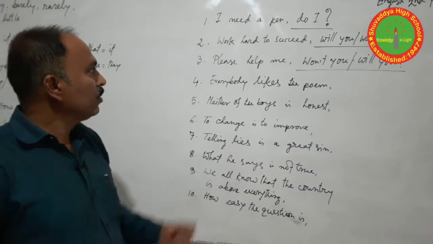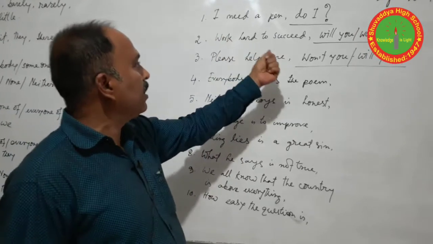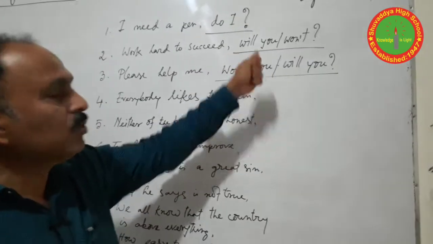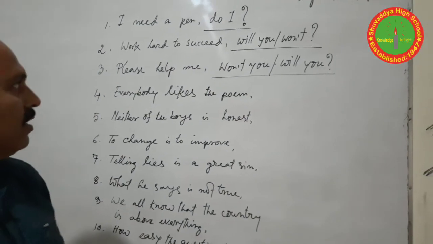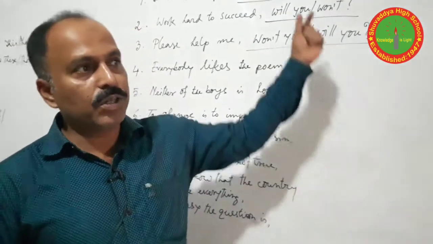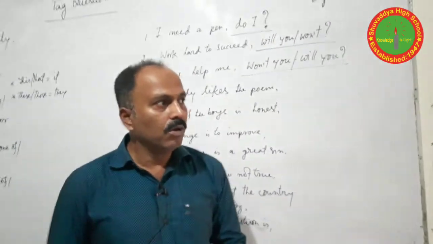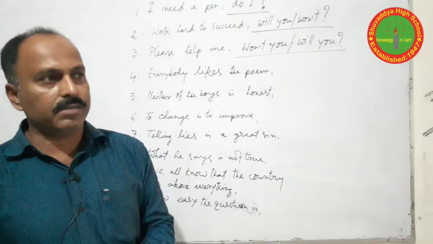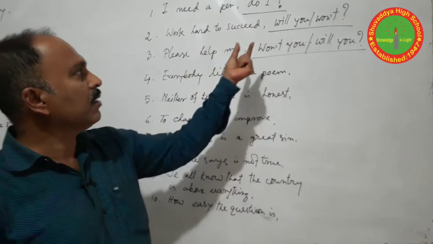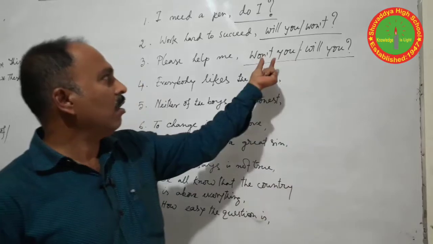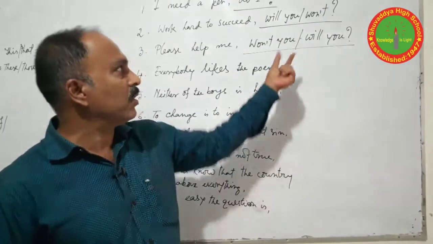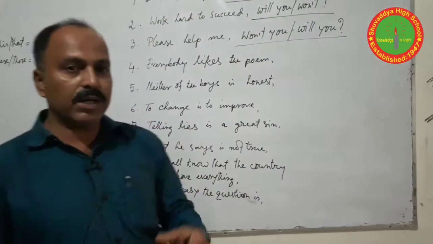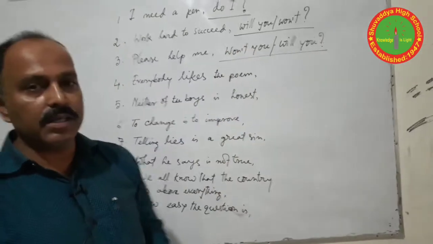Okay. So for the imperative tag, many times we should use will you as a common answer. In an imperative sentence, you should use the answer will you only for the sentences with let's or let us. Otherwise, for all other sentences you can write will you or won't you. If the statement is negative, then you should use will you. So will you is common for the imperative sentence.